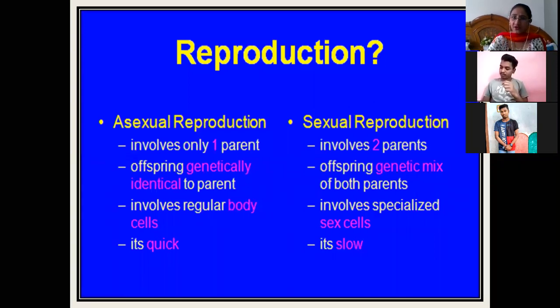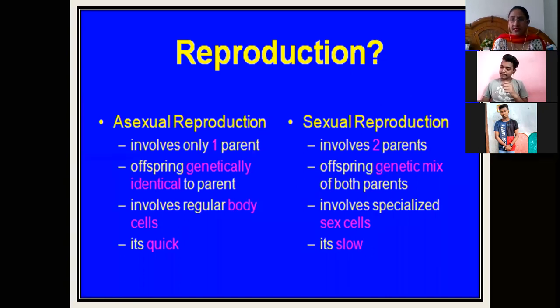Whereas in sexual reproduction, offsprings are a genetic mix of both the parents. There is a fusion of the female eggs and the male sperm, so it involves a genetic mix. So there is a lot of genetic variation found in the progeny in the case of sexual reproduction.